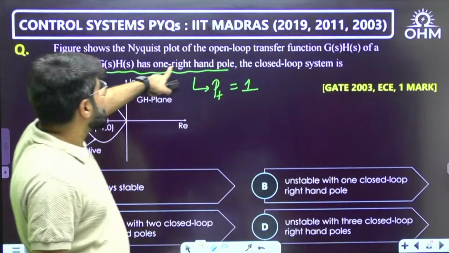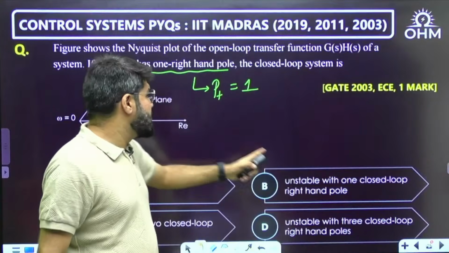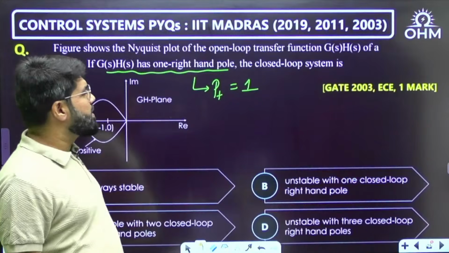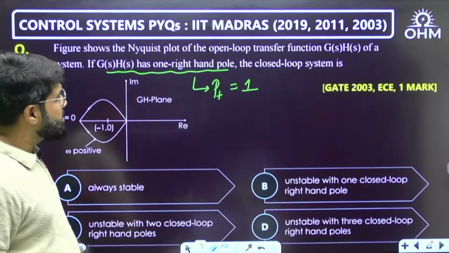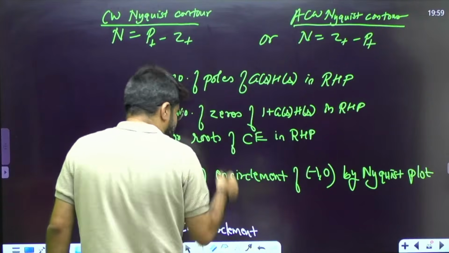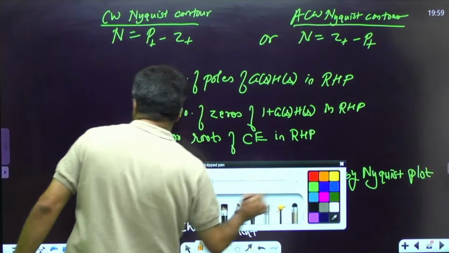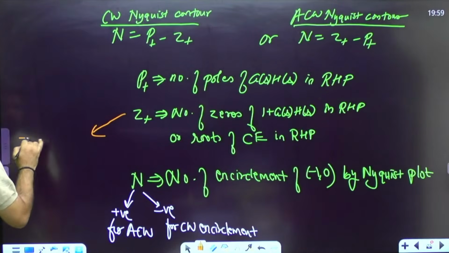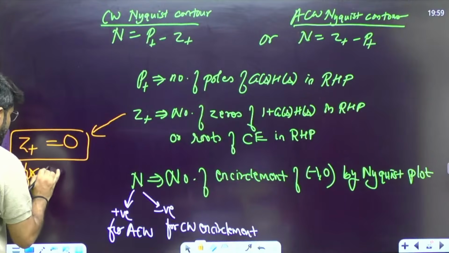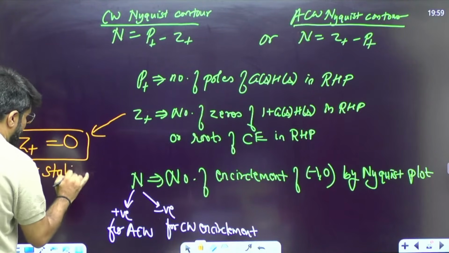That is what is given. G(s)H(s) has one right hand pole, the number of poles of G(s)H(s) in the right side, which is P plus. Now, is the closed loop system stable or what? What do you want for stability? Z plus is the roots of the characteristic equation in the RHP, and Z plus must be 0 for stability.